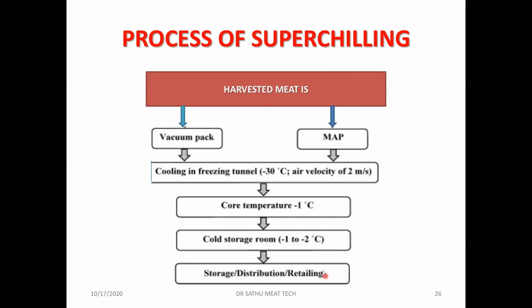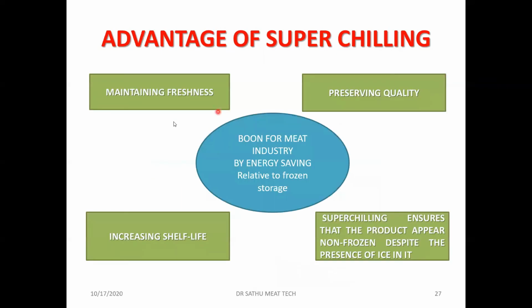The main advantage of super chilling is that you can extend the shelf life to around 1.5 to 4 times that of the traditional chilling method. The advantages of super chilling are maintaining the freshness, preserving the quality, and increasing the shelf life. Suppose I can store it for 4 days in traditional chilling; by super chilling I can store it for almost 15 or 16 days. Super chilling ensures that the products appear non-frozen despite the presence of ice in them. So we'll be able to maintain the quality and freshness. Though we are doing the freezing, it appears to be non-frozen.